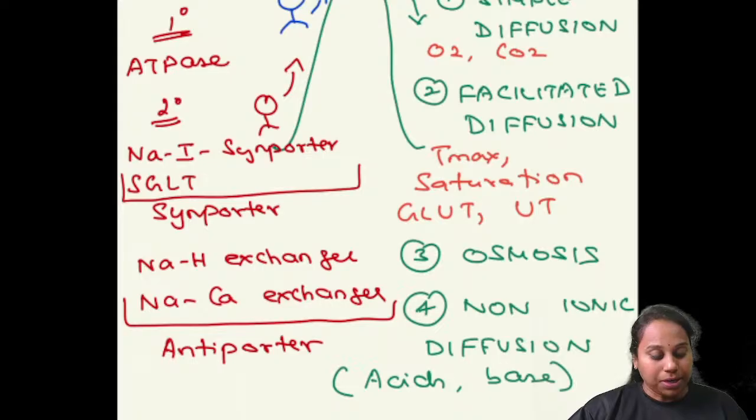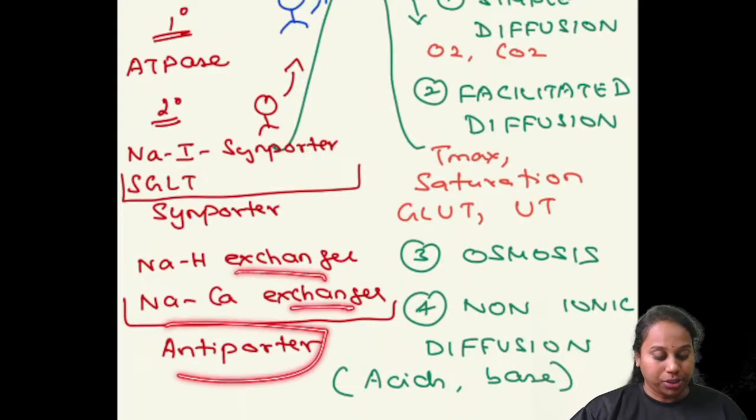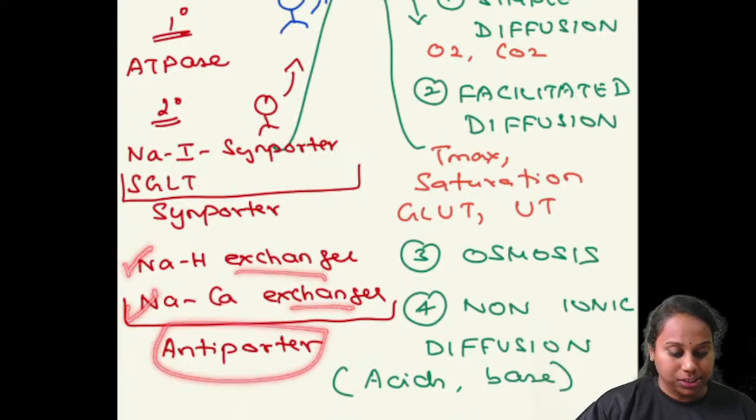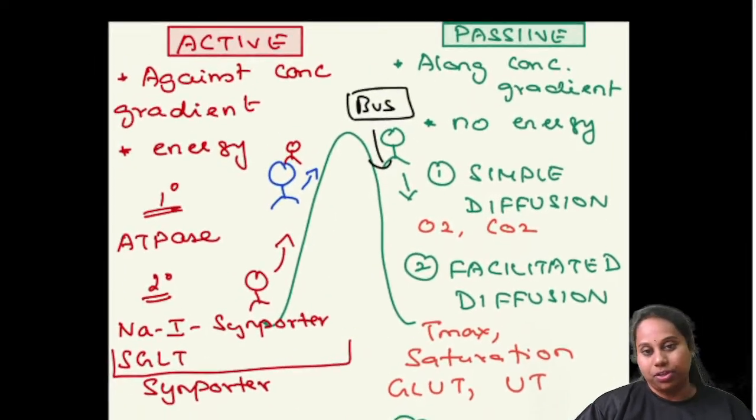If sodium and the substance go in the same direction, it's a symporter. If sodium and the substance go in opposite directions, it's an exchanger. It's called an antiporter. Example, sodium hydrogen exchanger, sodium calcium exchanger. All these are antiports. This is active transport.